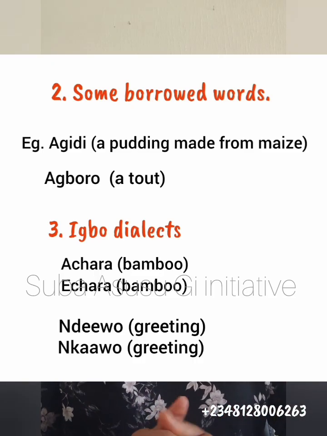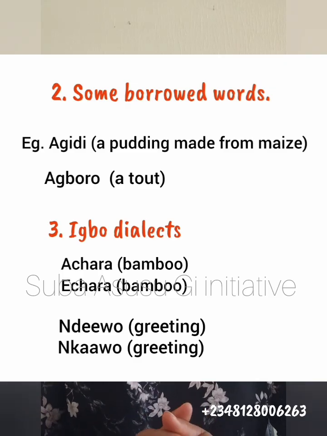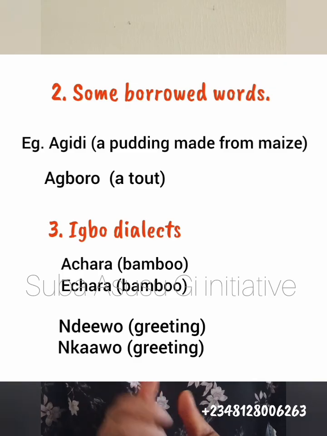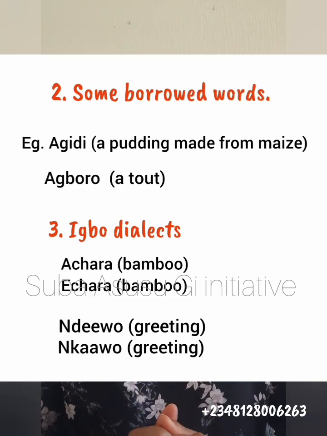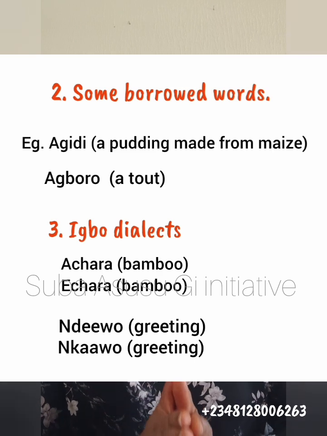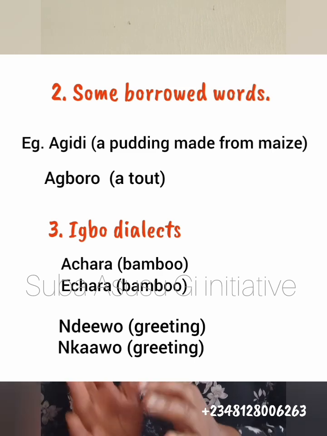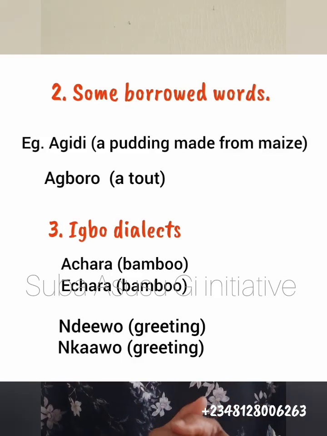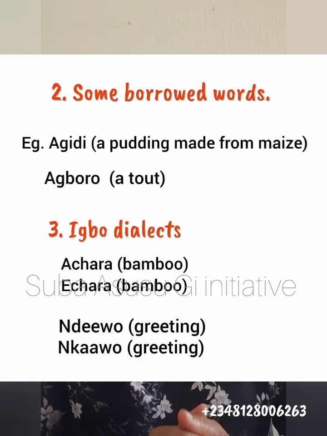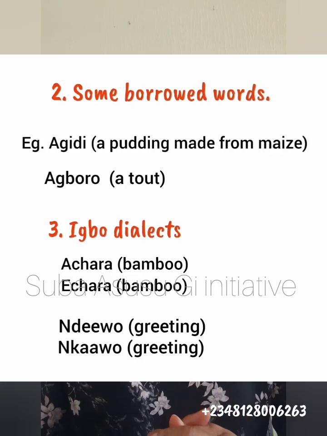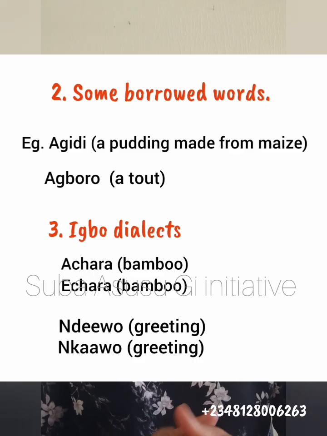But an Igbo dialect will call it echara. I've heard people calling it echara. So in this case, you can see that the e belongs to a different group, while the other two belong to a different group. So dialects sometimes do not follow the vowel harmony rule.